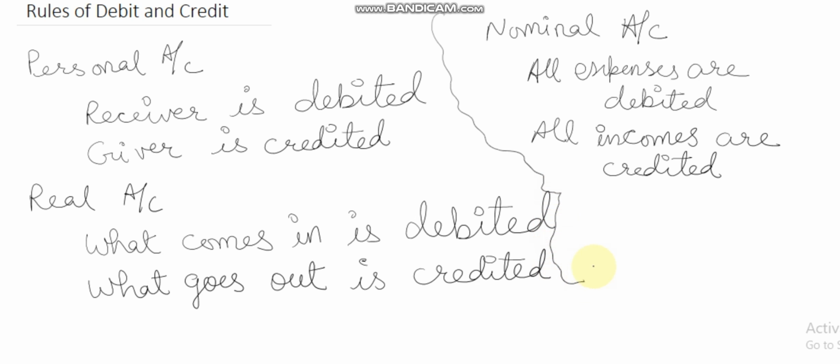Let us recall the rules again. For personal account, the rule is receiver is debited and giver is credited. Now take an example that the business is paying 5,000 rupees to Ram. The transaction will be like paid cash to Ram.